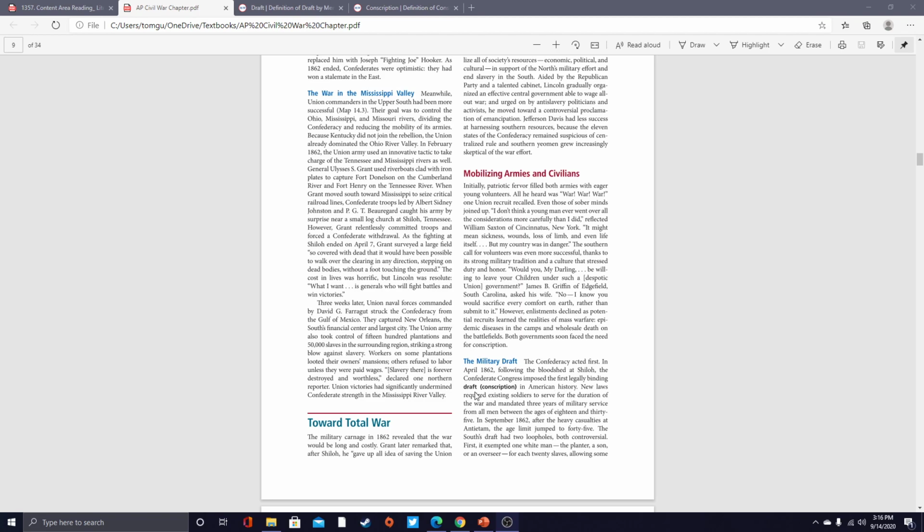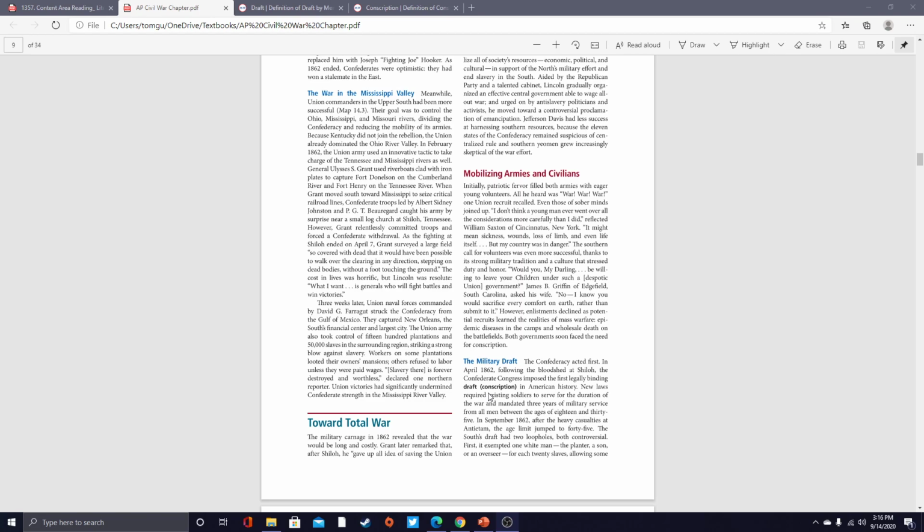After reading that, most students will understand that a draft or conscription is a law requiring soldiers to serve for a war. But some may be confused whether or not draft and conscription are really interchangeable or if they are two different words with two different meanings. And this is the perfect opportunity to use a dictionary.